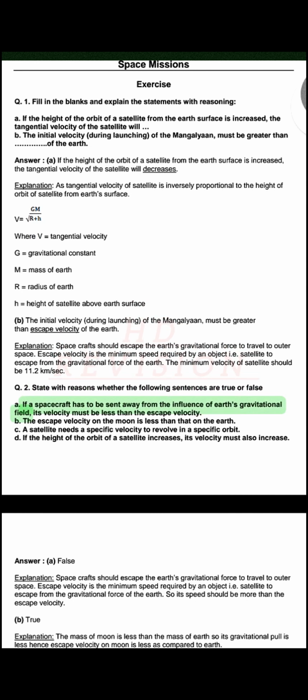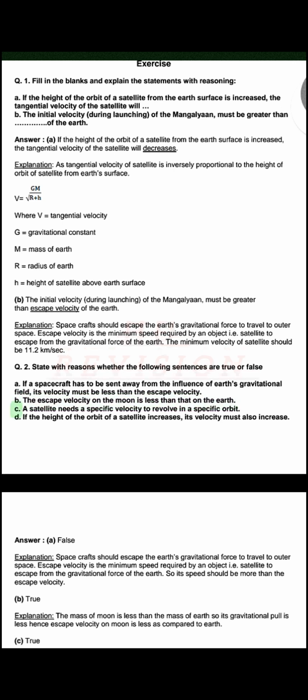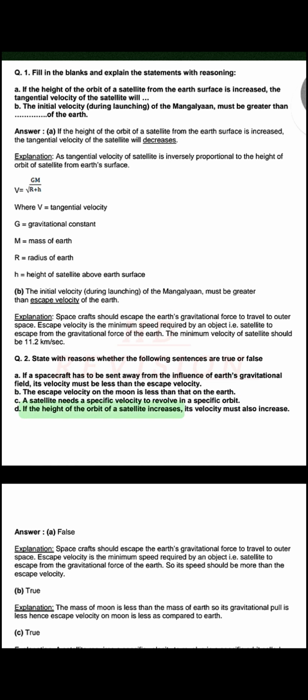Q. Two. State with reasons whether the following sentences are true or false. A. If a spacecraft has to be sent away from the influence of Earth's gravitational field, its velocity must be less than the escape velocity. B. The escape velocity on the Moon is less than that on the Earth. C. A satellite needs a specific velocity to revolve in a specific orbit. D. If the height of the orbit of a satellite increases, its velocity must also increase.